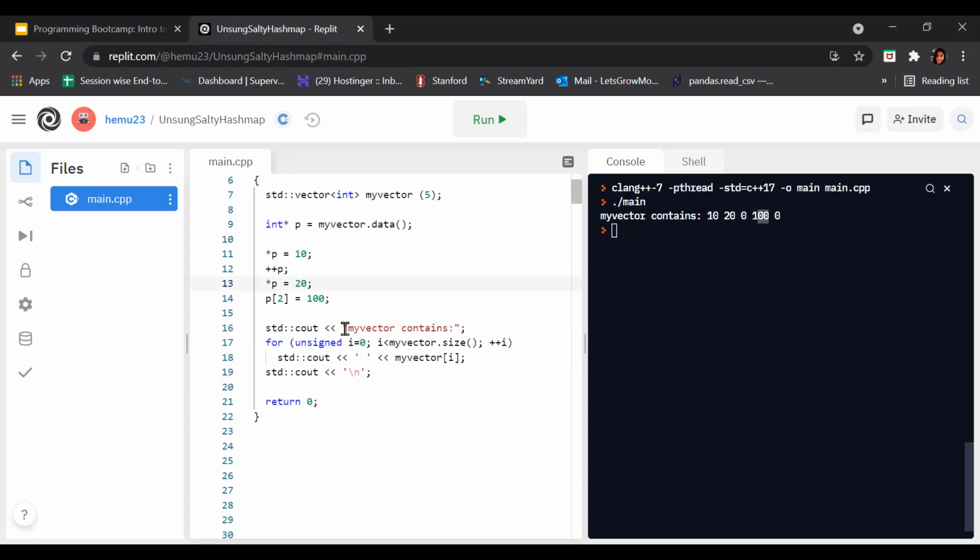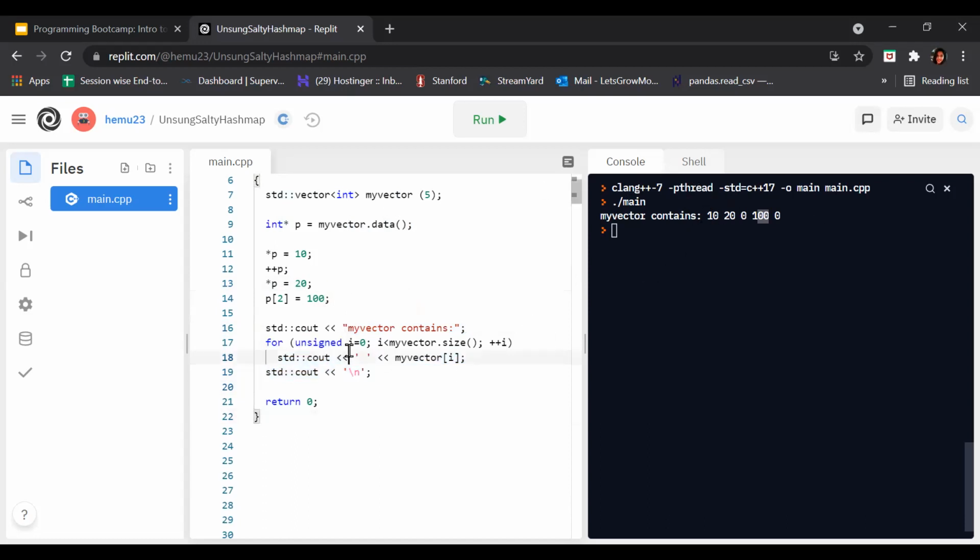After that we create our print statement, my vector contains, which is this one. Then we create a for loop and initialize i equals to 0, and it will test the condition: 0 is less than or equal to size, 5, yes, 0 is less than 5. So this code will execute, which is my vector dot data, this data we created here.